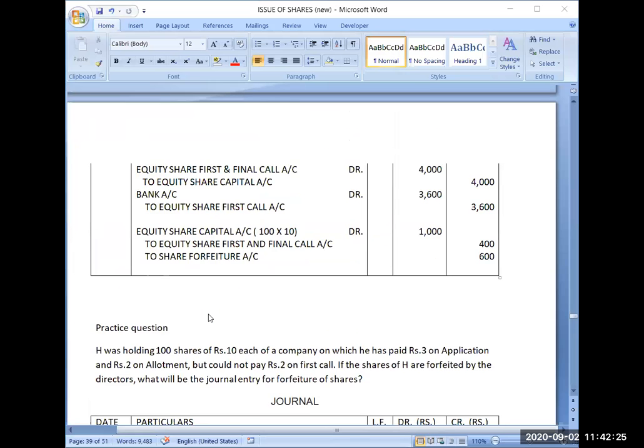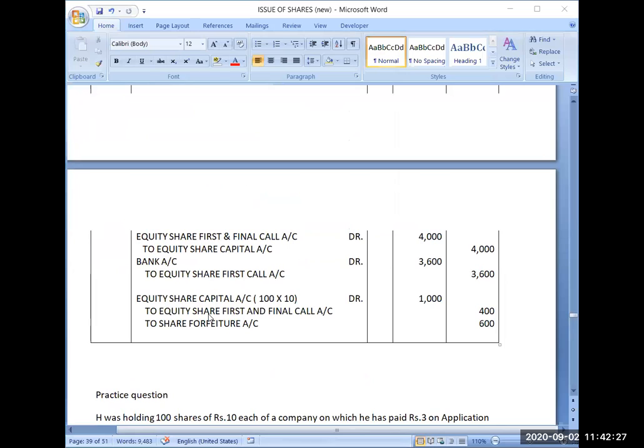So we were doing practice of forfeiture of shares. In the morning, the most important concept which we have discussed is that you have to debit the share capital account with the called up value. And please remember this rule that you have to write here only called up value. Which value you will be writing? Please respond in chat box. Which value you will be writing in equity share capital account?